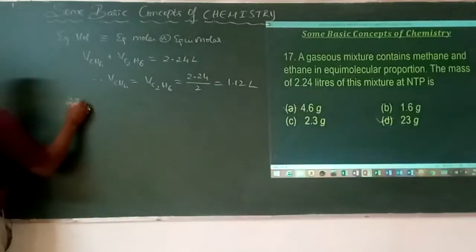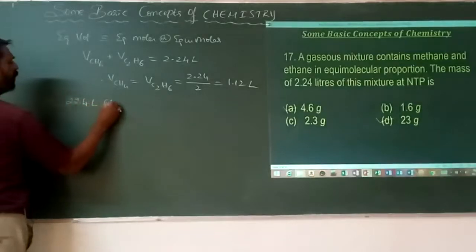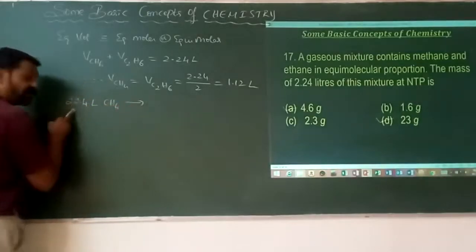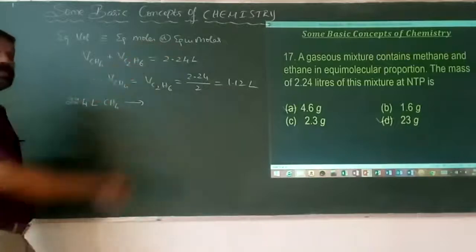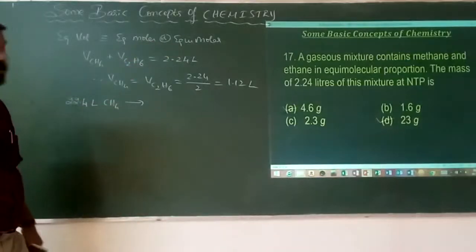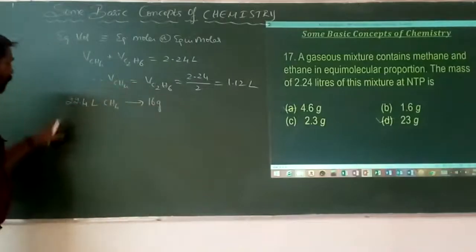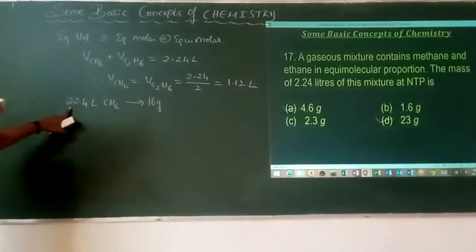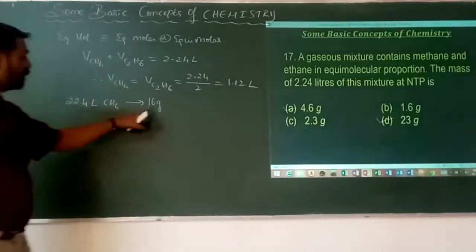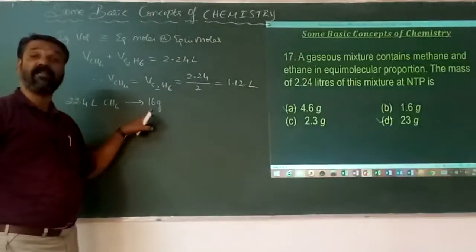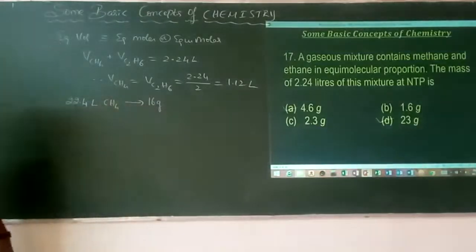Next, 22.4 liters of methane refers to 1 mole, and the respective mass is called the gram molecular mass, which is 16 grams. So 22.4 liters is the molar volume of 1 mole, and the respective mass is the GMM, equal to 16.